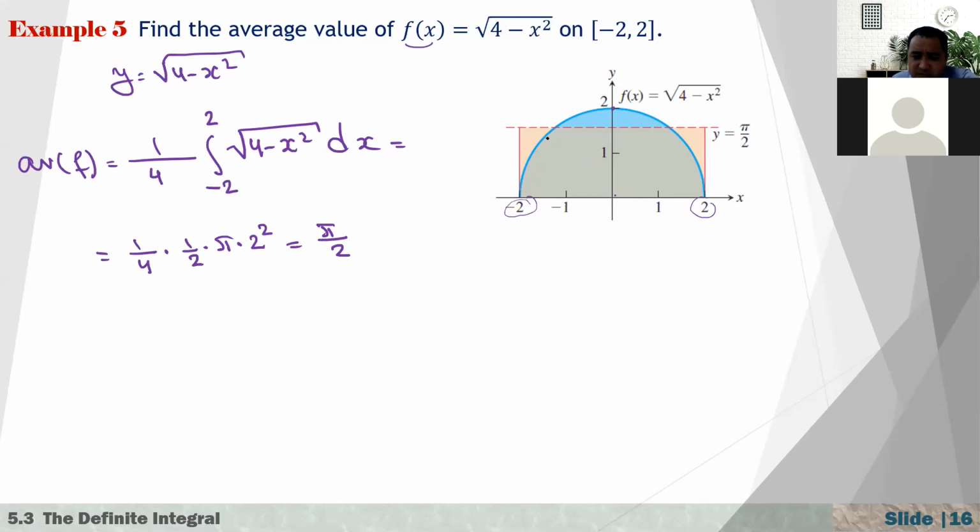That means I can construct a rectangular container whose height is pi over 2 and whose length is 4. It contains the same amount of water as the original container, that is the semicircular container.